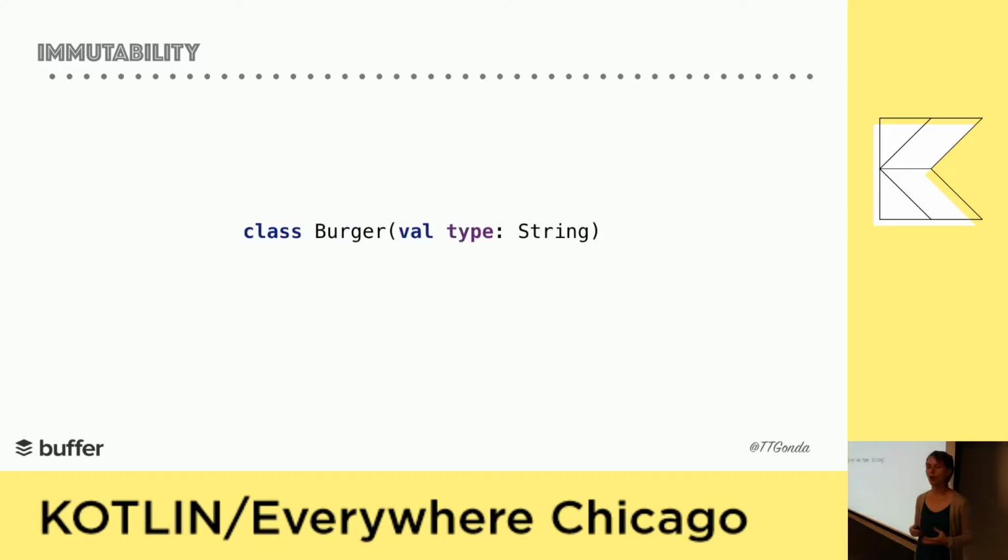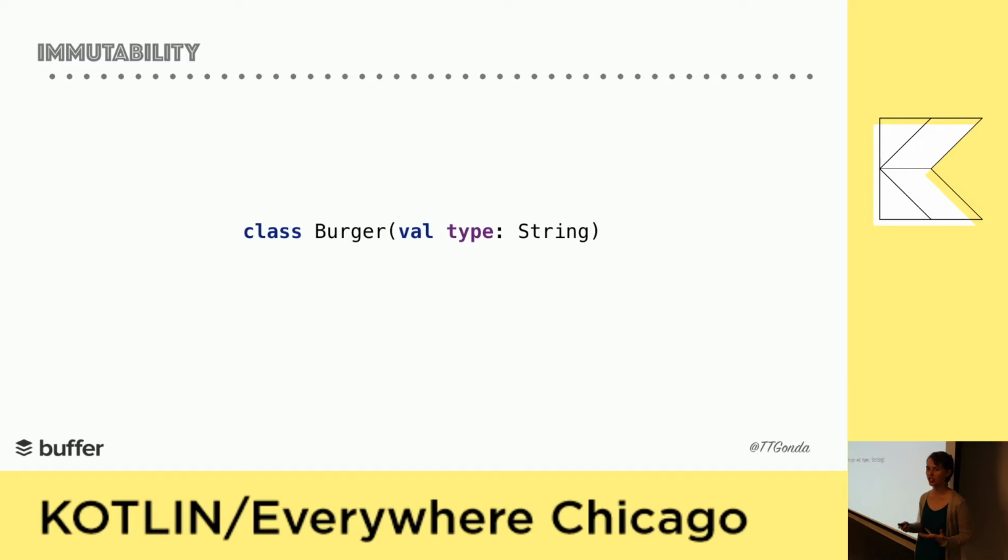In Kotlin, all we have to do is make this a val. That's immutable, you can't change it. And then strings are also immutable, so we don't have to worry about the string object itself changing. So now, if we try to modify the type, we won't be able to. If we want a beef burger, we have to create a whole new burger. Makes sense.